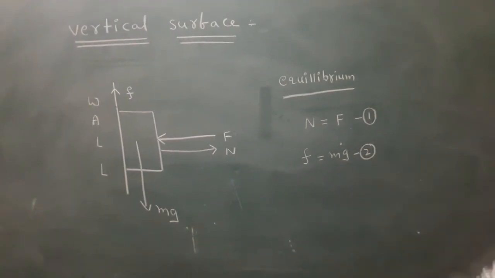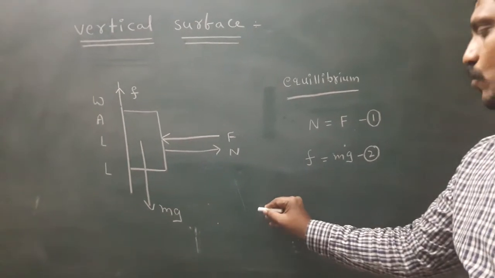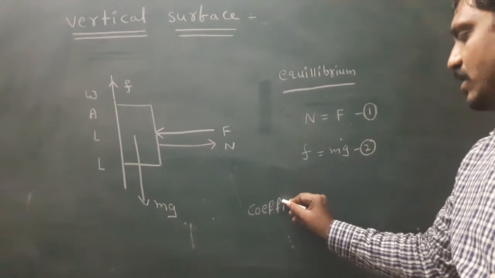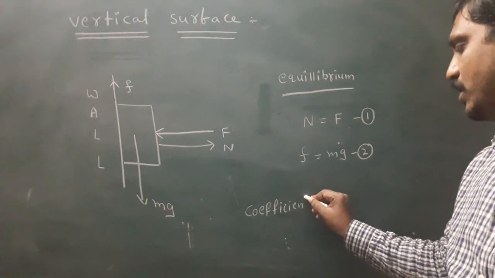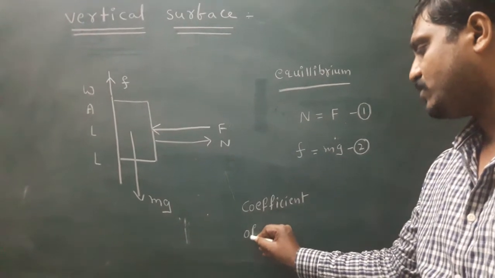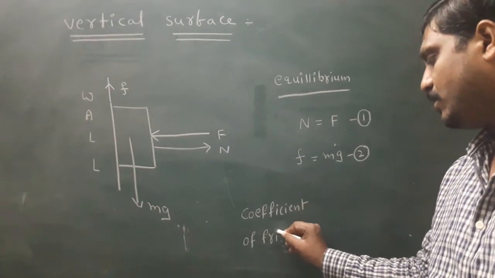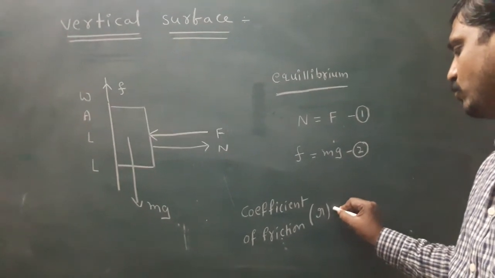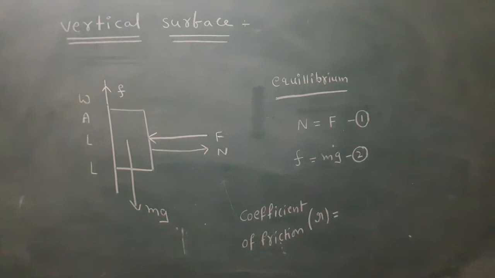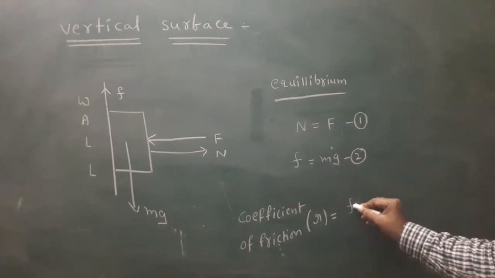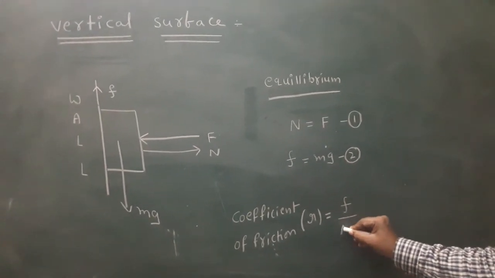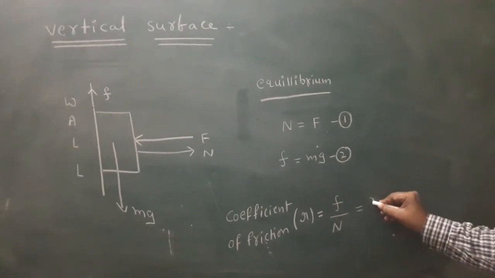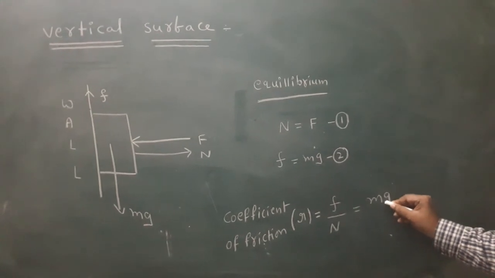To determine the coefficient of friction, denoted by mu: mu is the frictional force divided by the normal reaction force. Here the frictional force is mg.